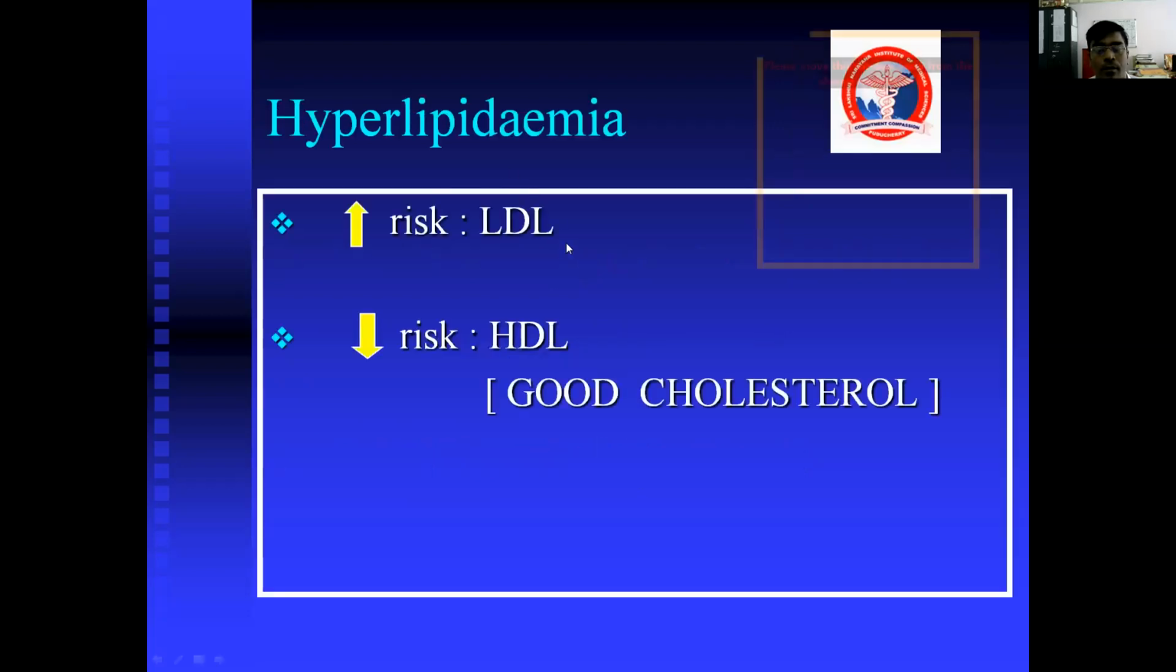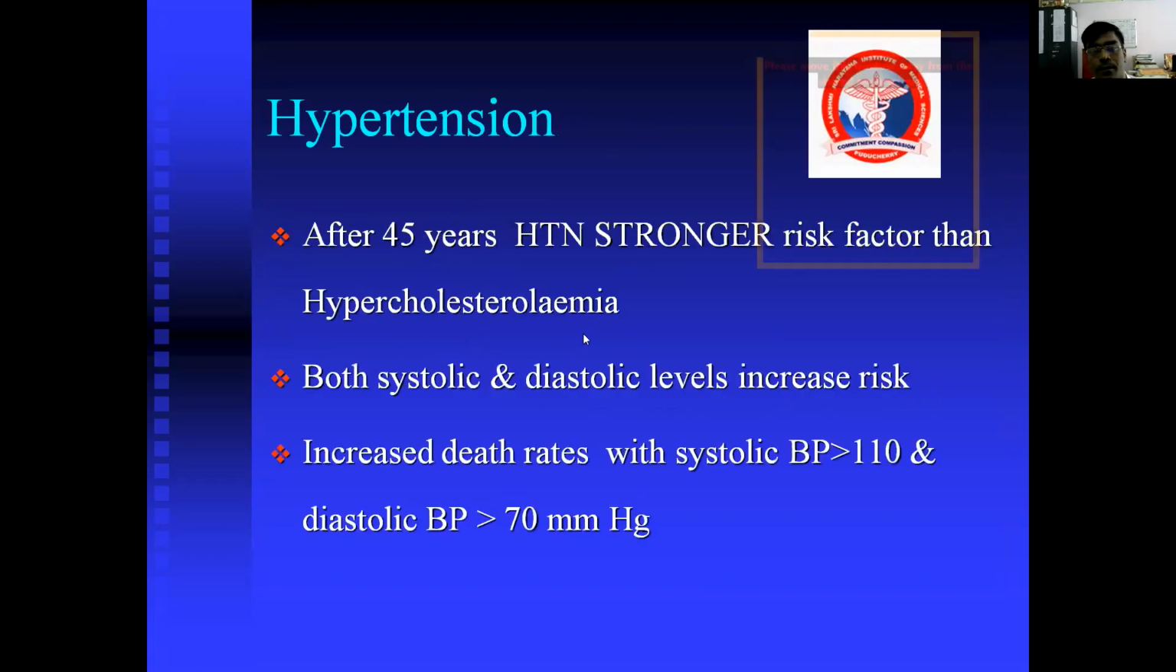Let's see, we have an increase in LDL, low density lipoprotein, which is called bad cholesterol. If the blood level of LDL is high, the patient will be more likely to form atherosclerosis, and subsequently go on to an infarction. Similarly, HDL is called good cholesterol. If the good cholesterol is very low, again the patient is more susceptible to forming atherosclerosis.